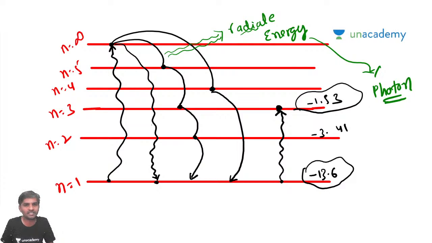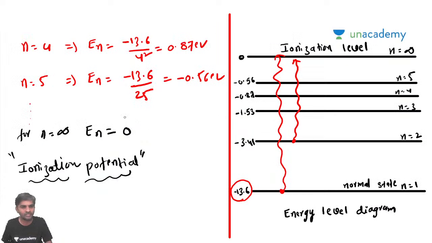So if you go back and see in the previous case, I'll tell you these ranges. I think probably you might not be knowing this. If the electron is jumping from this energy level to this energy level, we call this UV radiation.